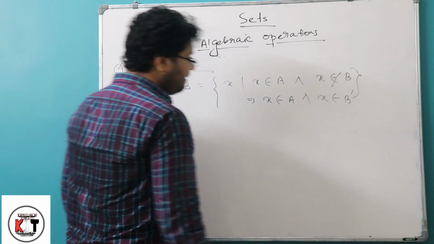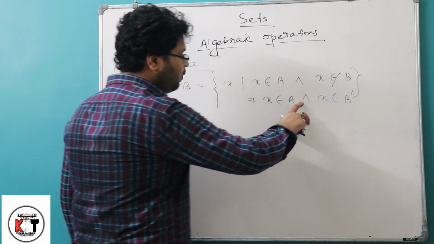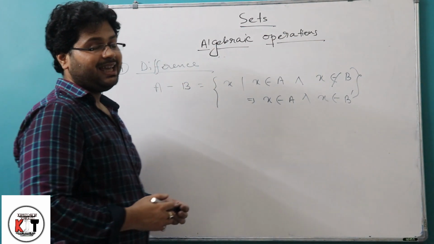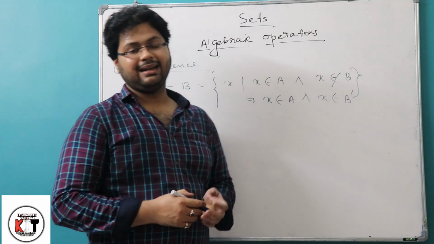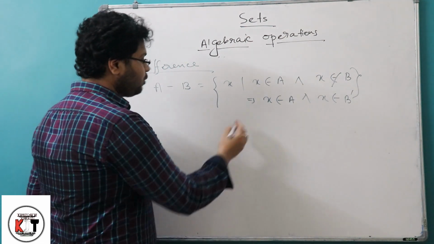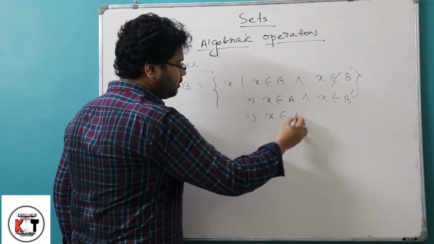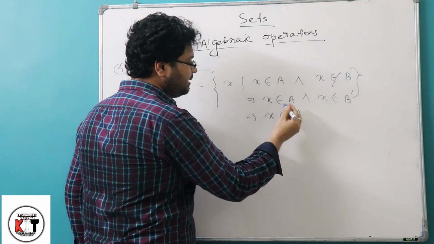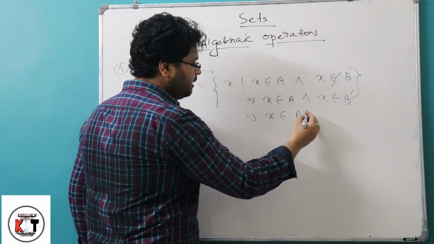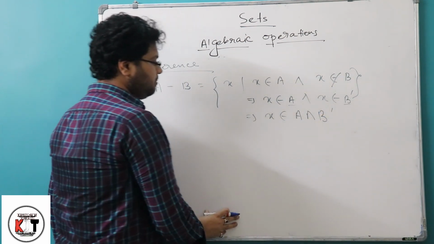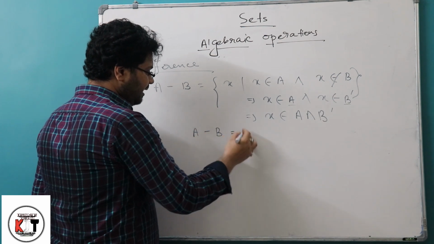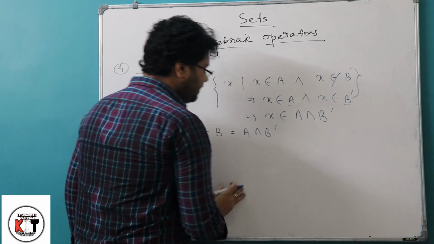And I have already told you that the AND sign corresponds to intersection, because union means OR and intersection means AND. So here, x belongs to A and x belongs to B complement, so we take the intersection of these two sets, A and B complement. That means A minus B is A intersection B complement.